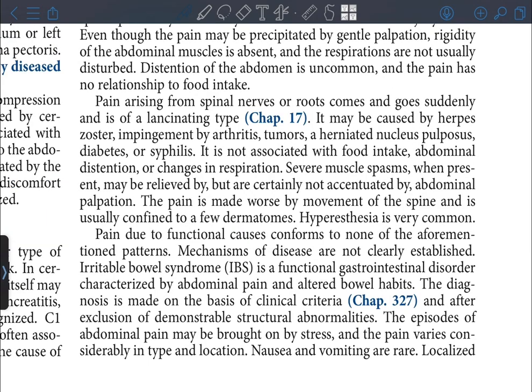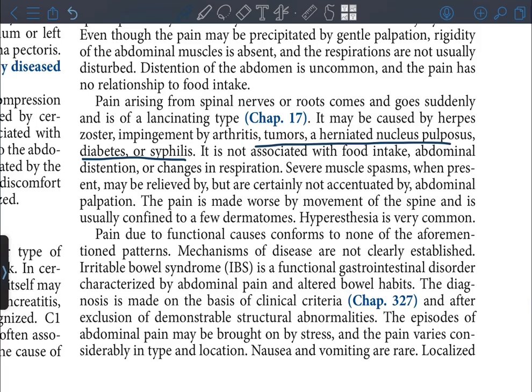Pain arising from the spinal nerves or roots comes and goes suddenly and is of a lancinating type. It may be caused by herpes zoster, impingement by arthritis, tumors, a herniated nucleus pulposus, diabetes, or syphilis. It is not associated with food intake, abdominal distension, or changes in respiration. Severe muscle spasms, when present, may be relieved by, but are certainly not accentuated by, abdominal palpation. The pain is made worse by movement of the spine and is usually confined to a few dermatomes. Hyperesthesia is very common. Pain due to functional causes conforms to none of the aforementioned patterns.